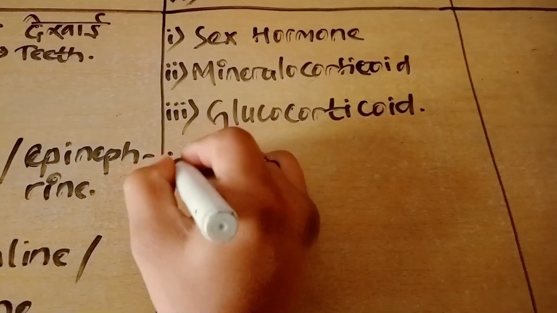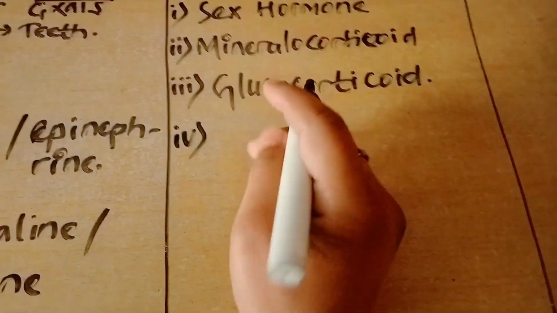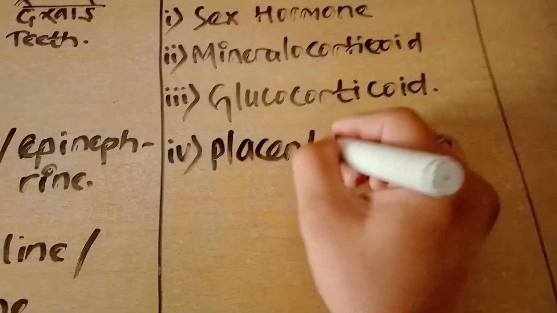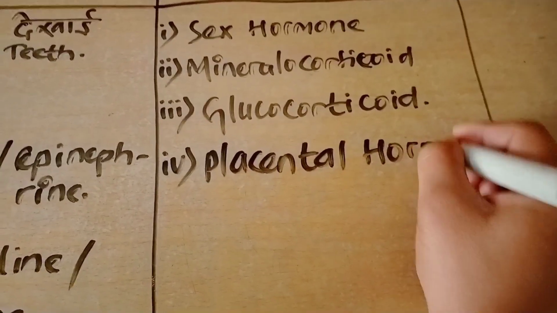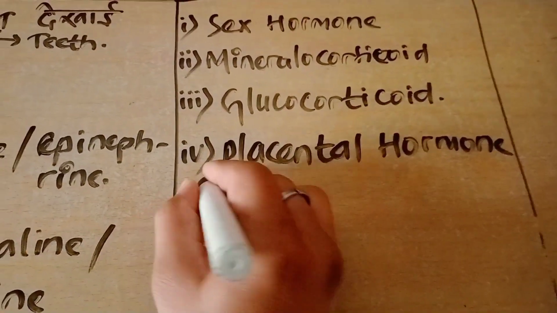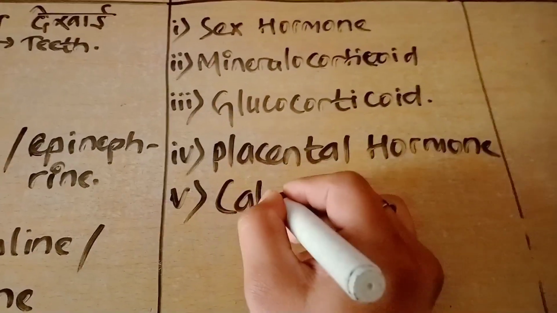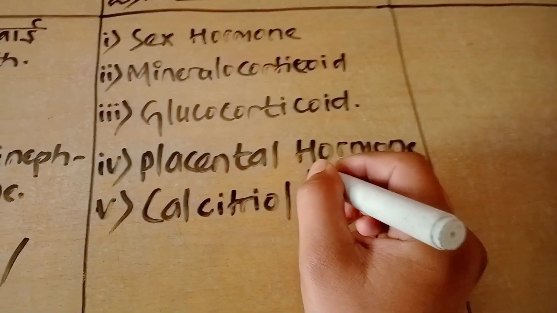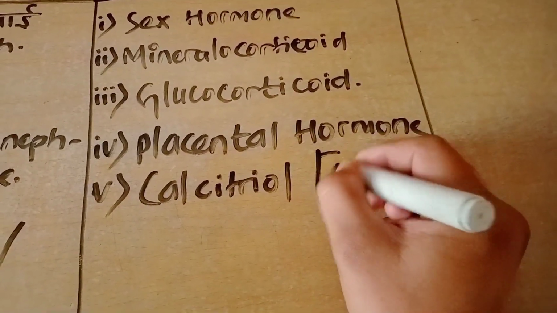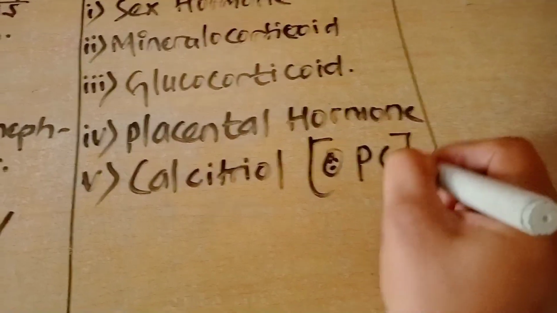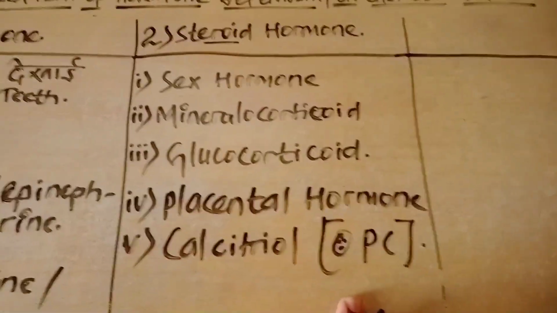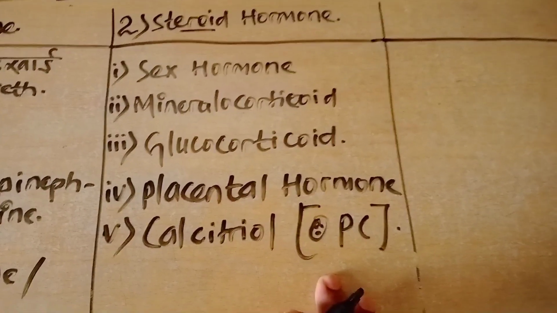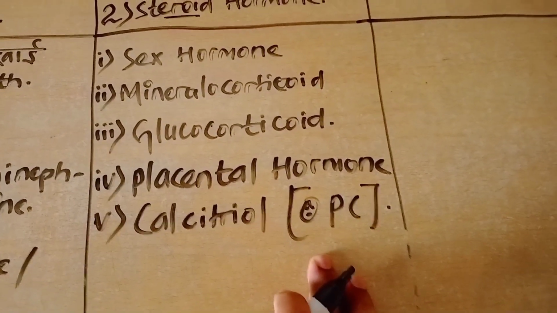And now for the other two we can remember PC, that is placental hormones. All placental hormones are steroid hormones. And in fifth we have calcitriol. So for these fourth and fifth, remember PC, personal computer, PC. So in steroid hormone, everyone knows about steroid, that is sex hormone, mineralocorticoid, glucocorticoid, and placental hormone and calcitriol. Placental hormone is important.